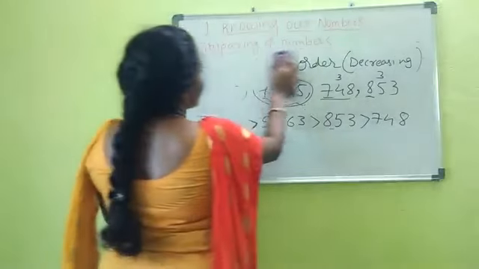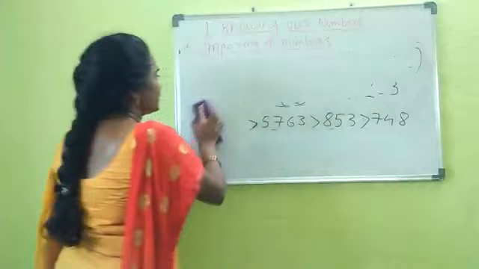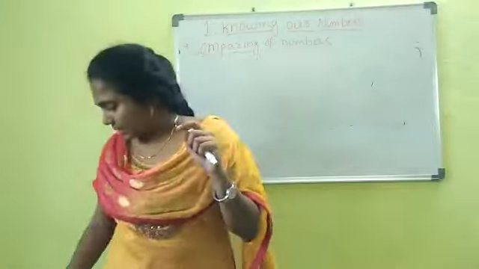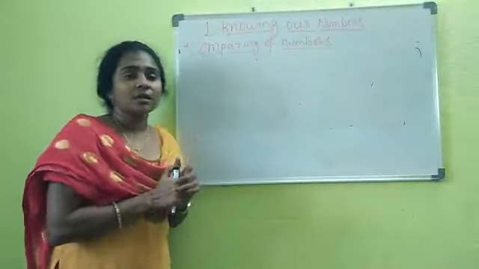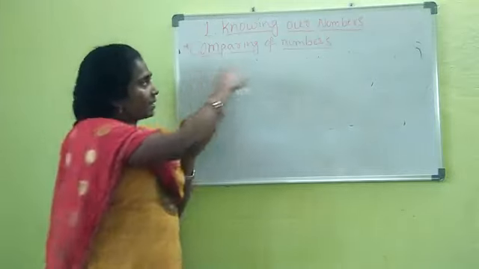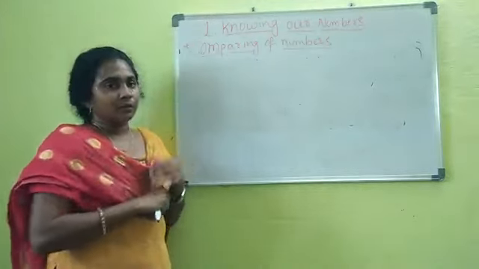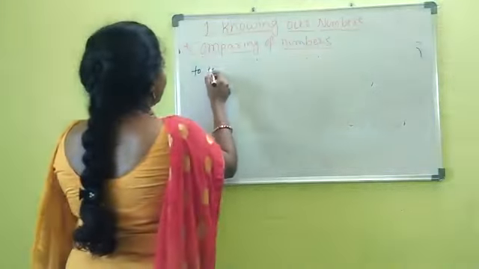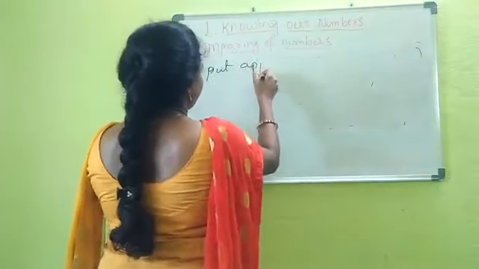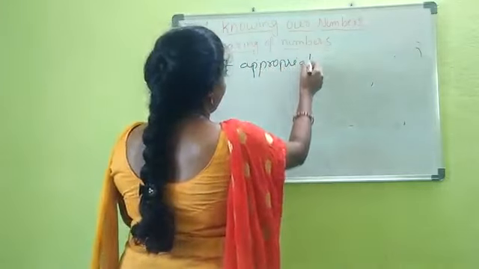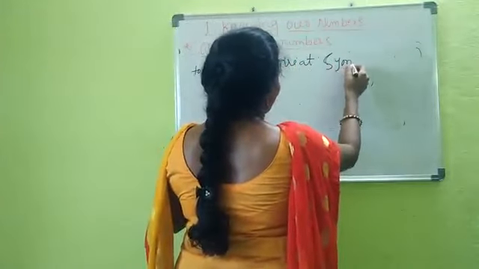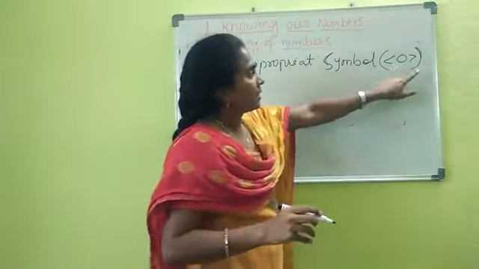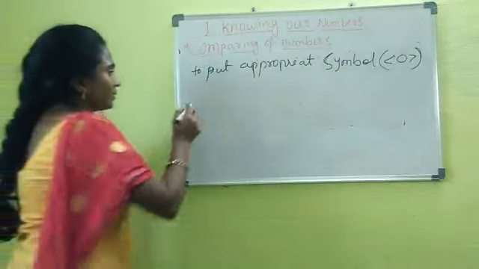So in the first exercise, you have the first question, that is from the given set of numbers, you need to identify which is the greatest and which is the smallest. And the second question is to write the ascending order, next descending order. Those three questions. Next, one more, to put the appropriate symbol. In the question they will give the numbers and you need to put the less than or greater than. This type of question they will ask. One question I will write here.